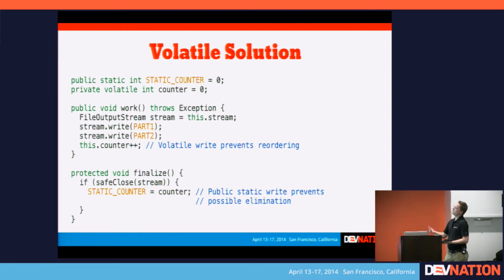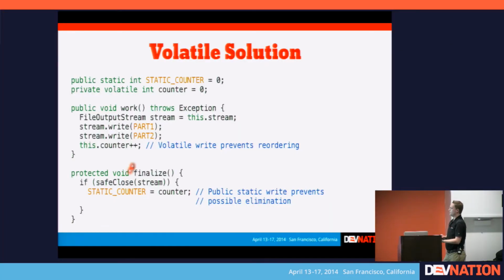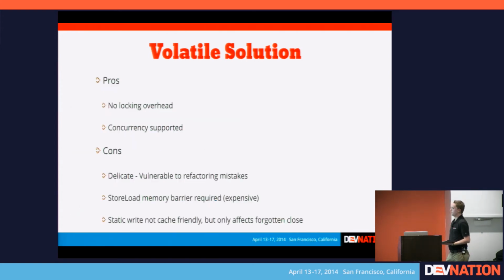And because it's writing to a public static field, and because Java says that you can load code dynamically, you can use a class loader and load some new classes, and the new classes can do new stuff. That new stuff might read this static field, and if the optimizer ever eliminated this field, which is used to generate the value of the static, then it would have an incorrect value. So basically, in order to optimize this particular construct away, you would have to eliminate the notion of runtime statistics gathering, which is in every single enterprise application in the world. So they're not going to do an optimization path for that.